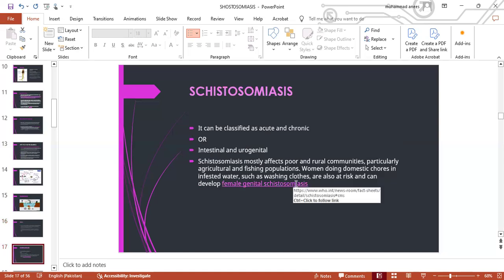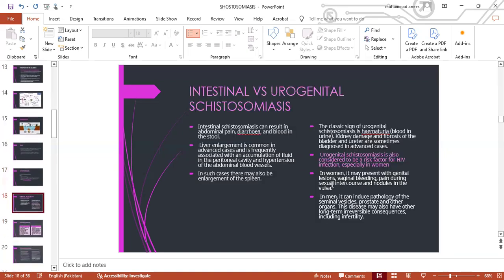Now, schistosomiasis is the infection caused by Schistosoma haematobium, japonicum, and mansoni. It can be classified as acute schistosomiasis or Katayama fever and chronic schistosomiasis, or it can be classified as intestinal and urogenital. Schistosomiasis mostly affects the poor and rural countries, particularly agriculture and fishing populations. Women doing domestic chores in infested water, such as washing clothes, are also at risk and can develop female genital schistosomiasis, as described before.